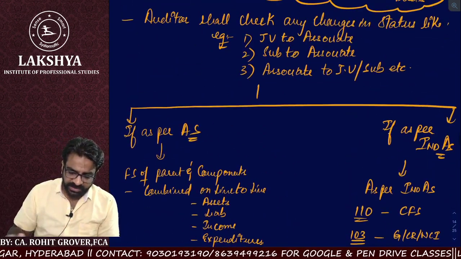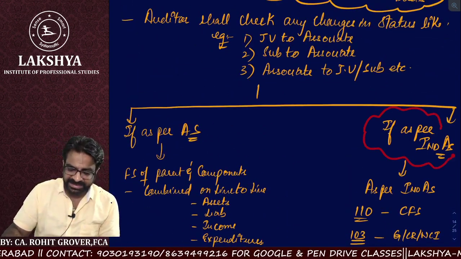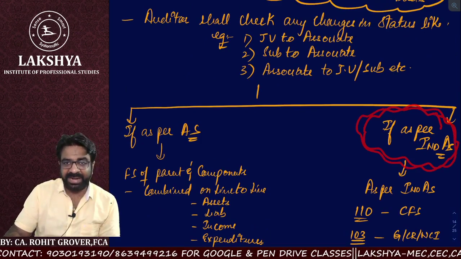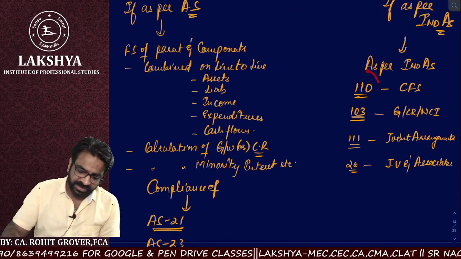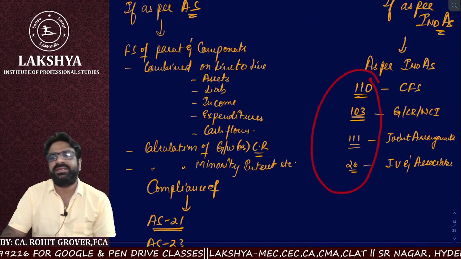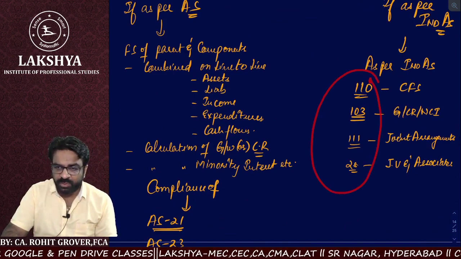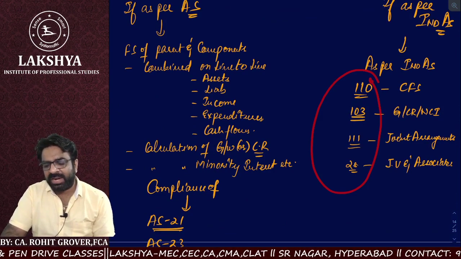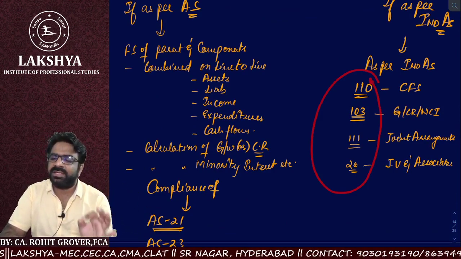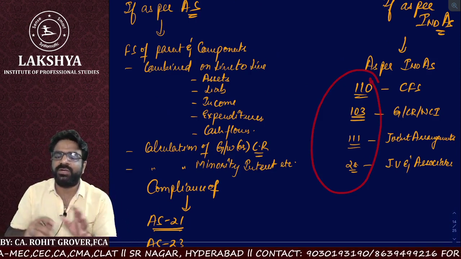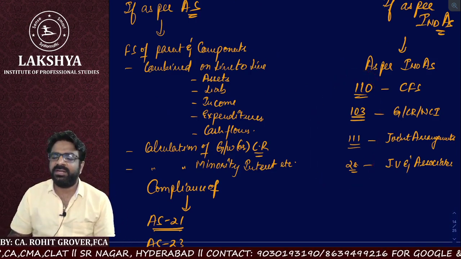But those companies which are following IND-AS, while preparing the consolidated financial statements, have to follow these four IND-AS: IND-AS 110, IND-AS 103, IND-AS 111, and IND-AS 28. What is IND-AS 110? It talks about the consolidation of financials. What is IND-AS 103?